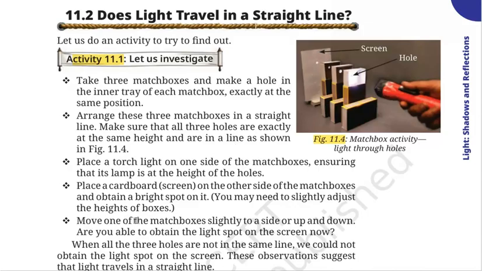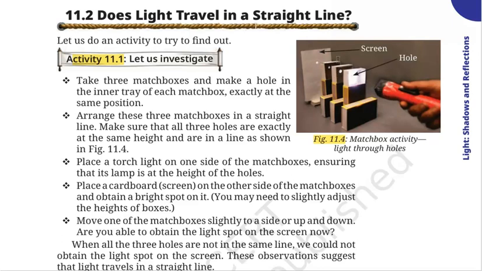Now, move one of the matchboxes slightly to the side or up and down. Are you able to obtain the light spot on the screen now? Students, if they are at the same height, you will see light will travel through the holes and you will be able to see a spot on the screen, showing that light was traveling straight.